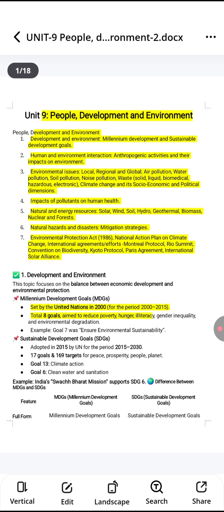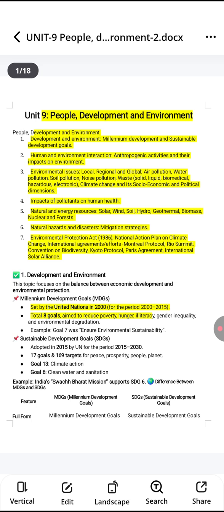Next we have the difference between the MDG and SDG goals. MDG stands for Millennium Development Goals and SDG stands for Sustainable Development Goals. MDG was initiated by the United Nations and in a similar way SDG was also started by the United Nations.